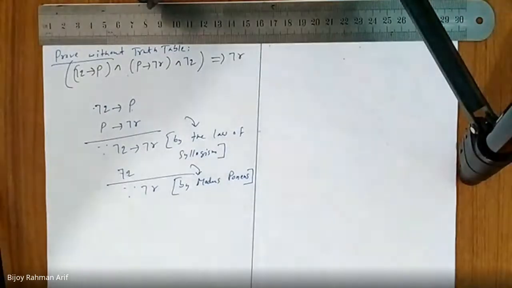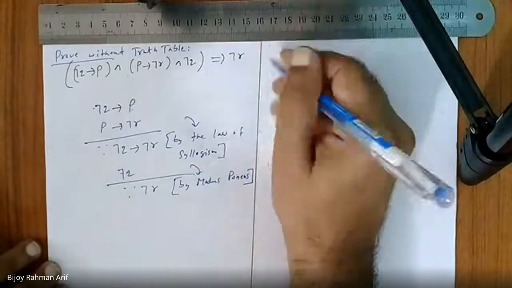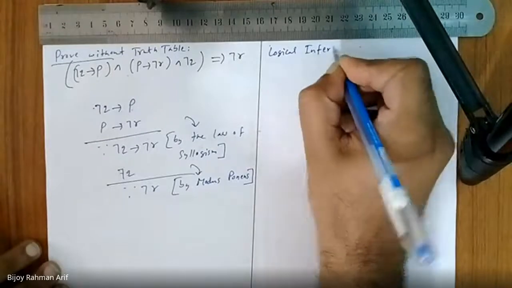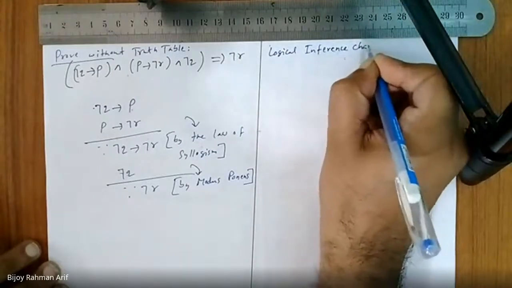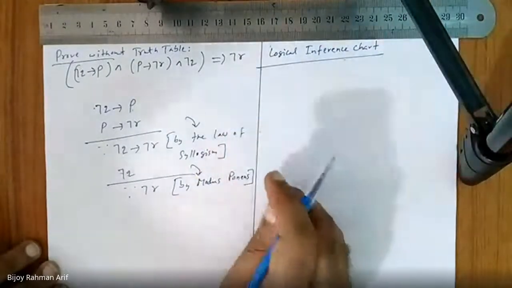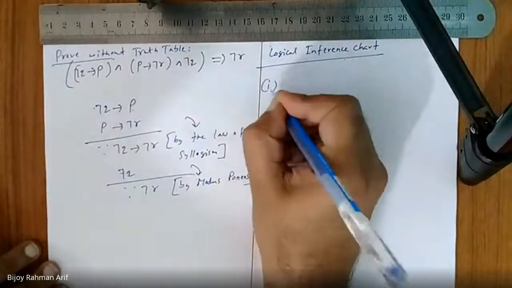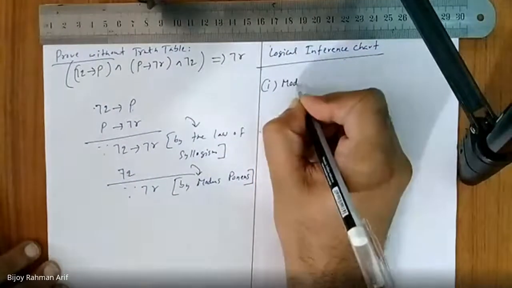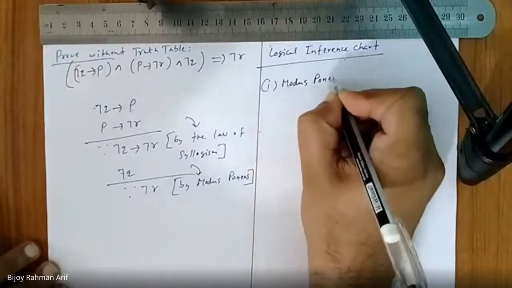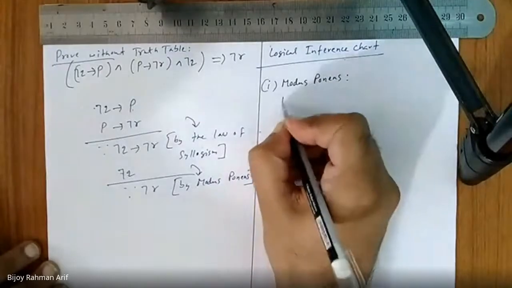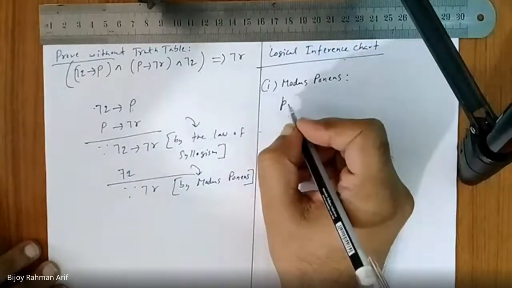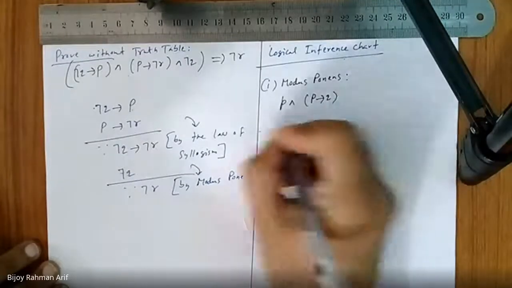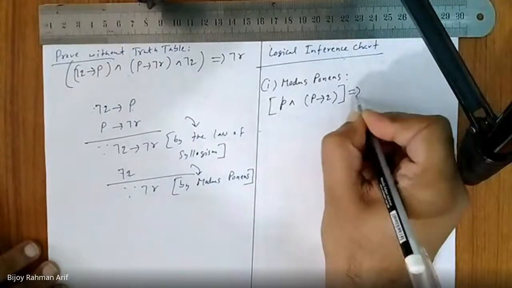First one, you already know. What is that called? Modus ponens. What is modus ponens? P and P implies Q, logically inferring Q.